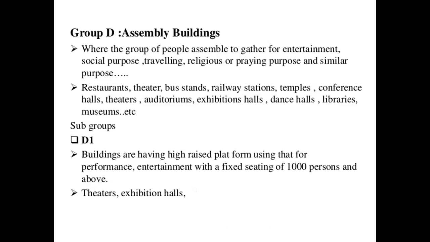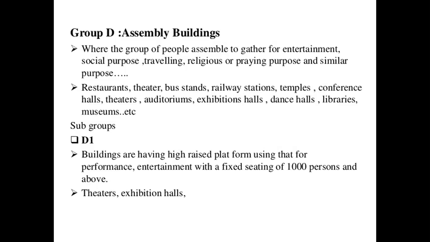Then group D is called assembly buildings. The term itself gives the meaning, assembly. We assemble for various purposes: entertainment, social purposes, traveling, religious or praying purposes, and similar purposes. The places where we gather are called assembly buildings. What are the places? Restaurants, theaters, bus stands, railway stations, temples for religious purposes, conference halls for the exchange of views, auditoriums, exhibition halls, dance halls, libraries, museums, etc.